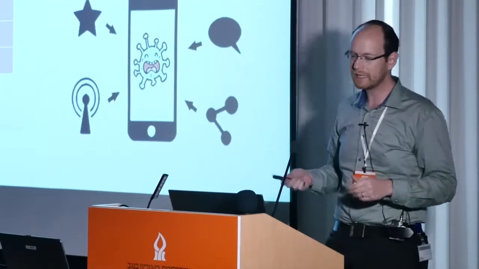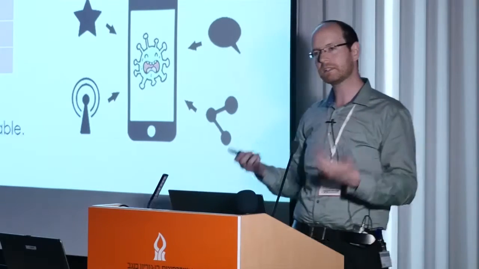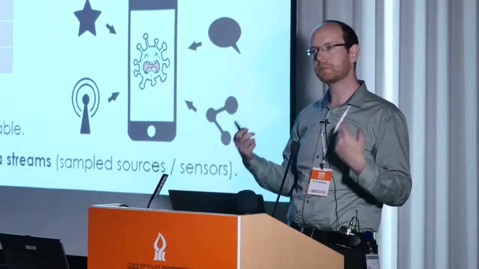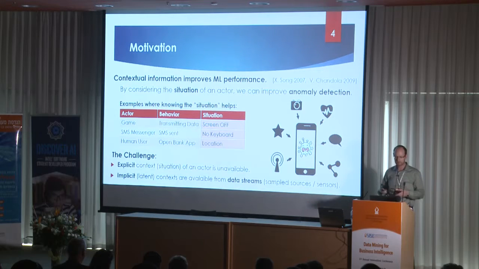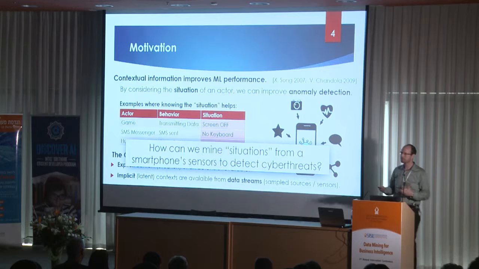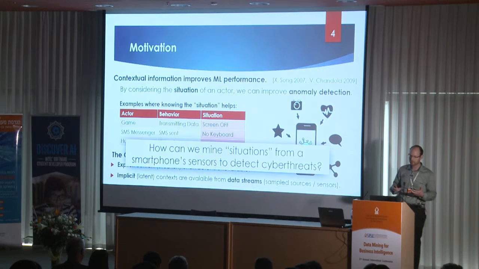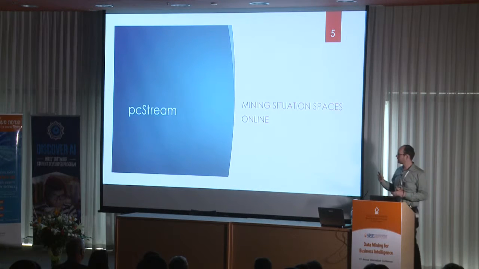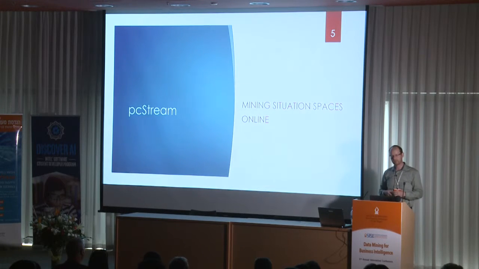So the challenge is that in many cases, at least for smartphones, explicit information is not available to the system. So you have to go to implicit or latent contexts that are available from all sorts of different data streams that you can mine. For example, you can mine the accelerometer to understand what the user is doing in general. And you can also mine the CPU usage of different applications to understand their general behavior. So our challenge is, how can we mine these situations in an unsupervised manner to better help us detect these different cyber threats? I'm going to talk to you now about PC Stream, an algorithm which we developed.